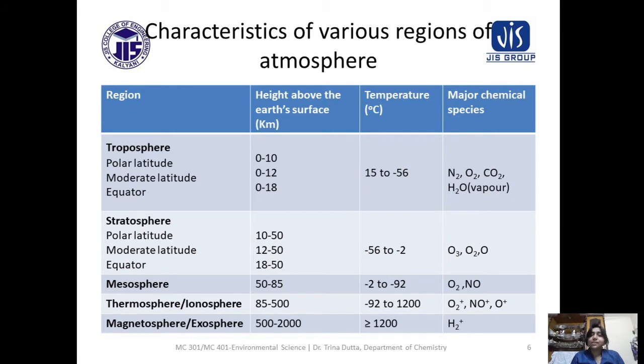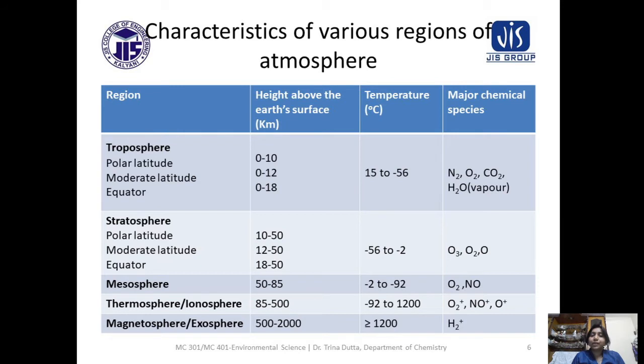Now let's see for the stratosphere. So stratosphere temperature is minus 56 degrees centigrade to minus 2 degrees centigrade. So is it increasing or decreasing? It is increasing. So it is just the reverse of troposphere. In the troposphere, we have seen temperature decreased with the altitude. In the stratosphere, we can see the temperature increases with the altitude, just reverse.